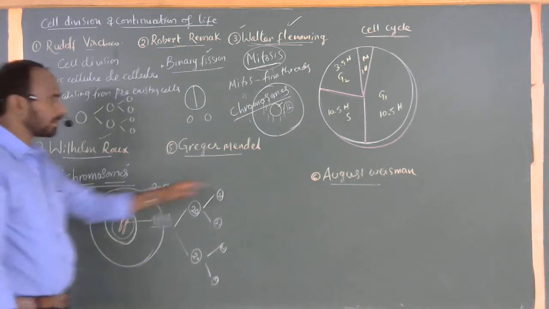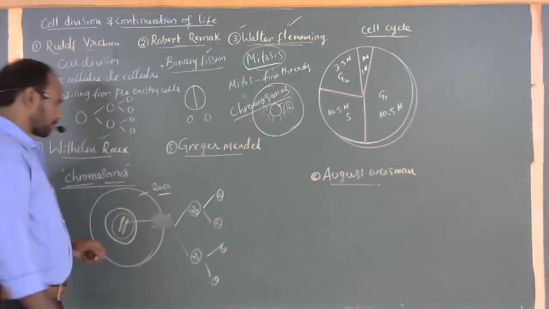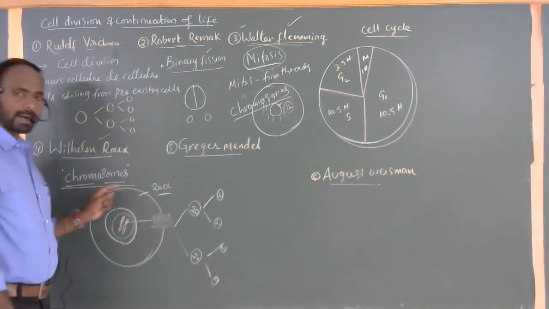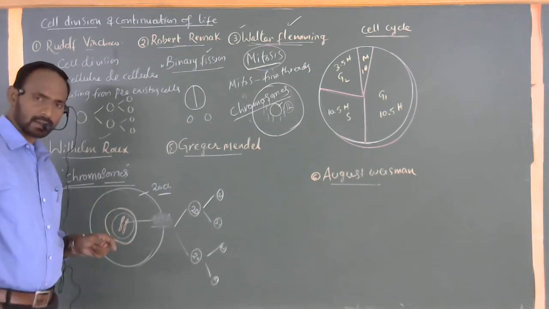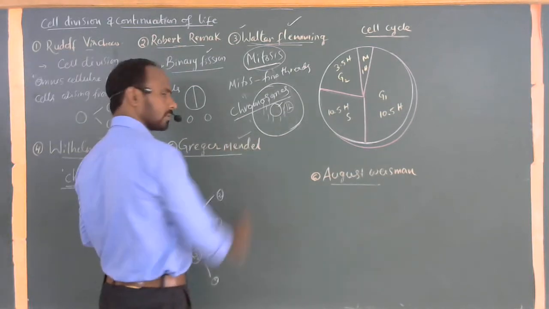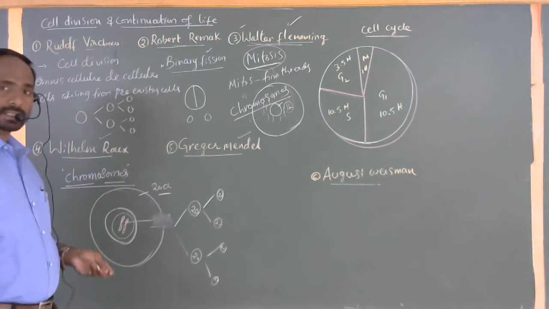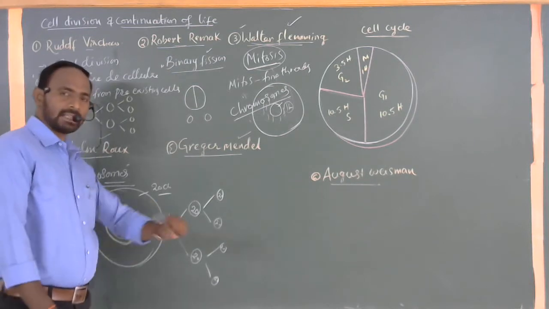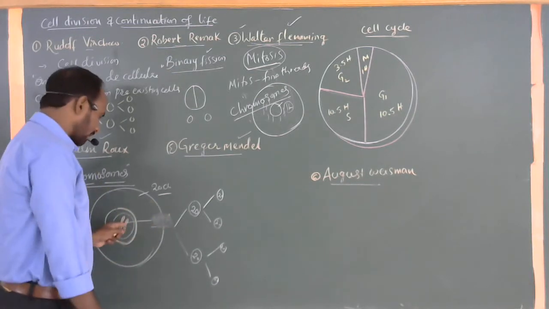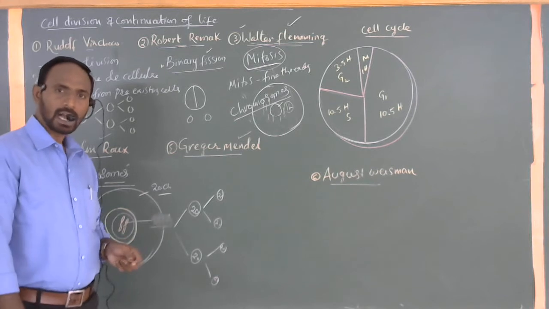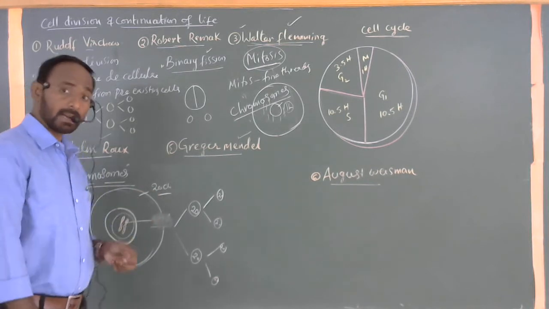This clarification was given by August Weismann. Once again, these chromosomal bodies were first observed by Wilhelm Roux. Next, Gregor Johann Mendel. Mendel first hypothesized that genes, these particular segments of DNA, are heritable characters, inheritable characters.